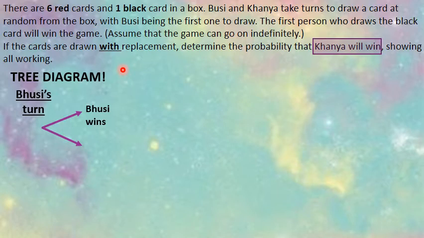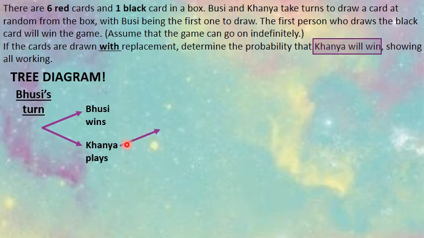And if he wins, do you see how it says the first person who draws the black card will win the game? So if Busi wins, that's that. End of the game. Thank you very much. Let's all move on with our lives. But there's a very good possibility that Busi won't win. So over here, I could have said Busi loses, but in order to try and incorporate Kanya into this tree diagram, I'm saying Busi loses, which means Kanya now plays. Okay, so my 2 options are Busi wins or Kanya plays.